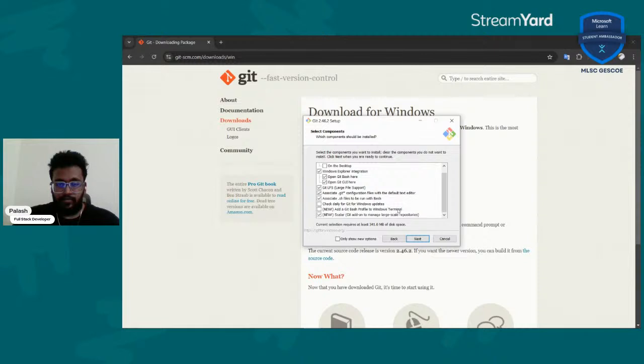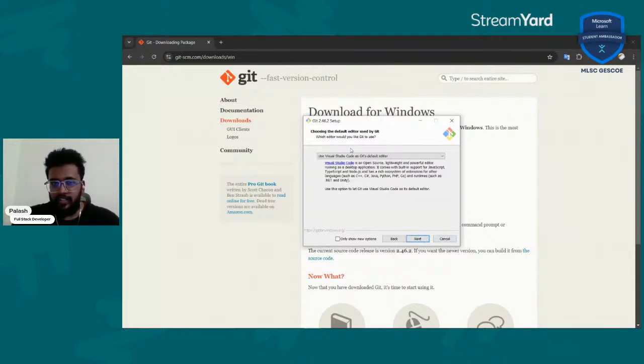So after the license and stuff, let's go ahead and see how it's going to be installed. It's going to have a Windows Explorer integration. We're going to be able to basically use the local command line and the PowerShell and stuff like that with Git. It's going to associate Git files. It's going to associate .sh files to be done with Bash. We're not going to get into Bash today because it's not exactly going to be useful in our use cases. But yeah, let's go ahead. Let's keep that as it is.